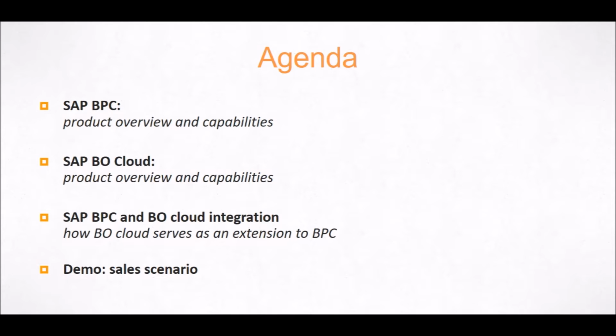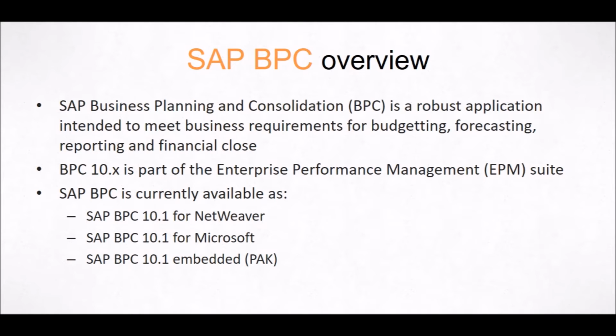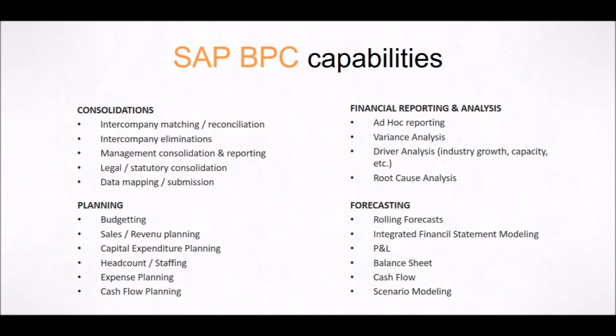To start off, it is important to provide some information on what exactly SAP BPC and BO Cloud are. SAP BPC is an application that streamlines financial and operational planning along with consolidation features into a single application and user interface. BPC is part of SAP Enterprise Performance Management Suite, and BPC uses Microsoft Excel as a primary front end. There are different versions of SAP BPC available, where the difference is mainly based on which backend database is used. Now let's take a look at what BPC can do and how it is typically used.